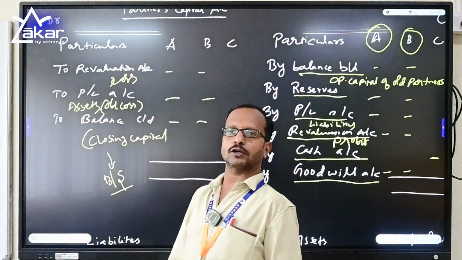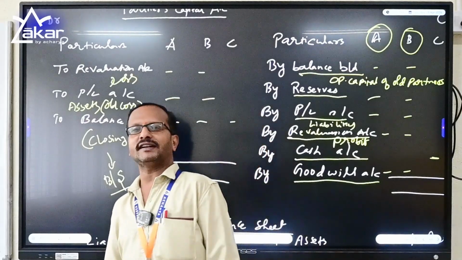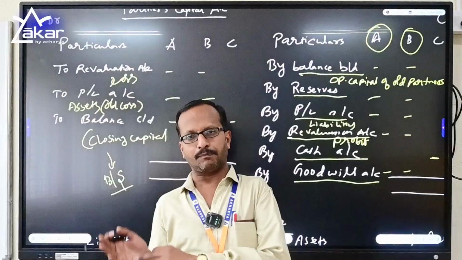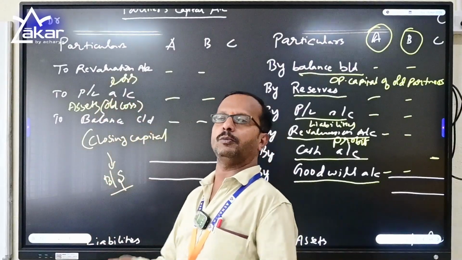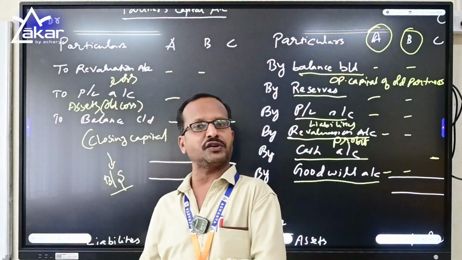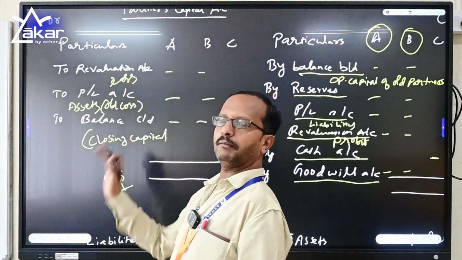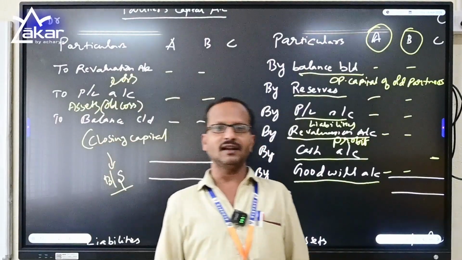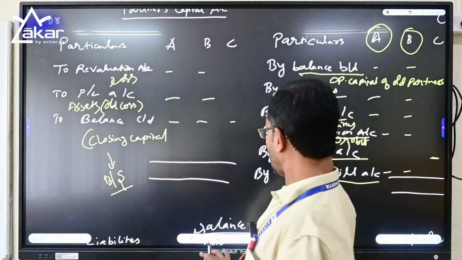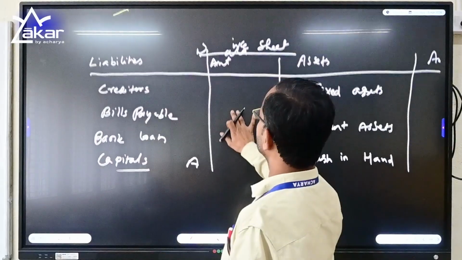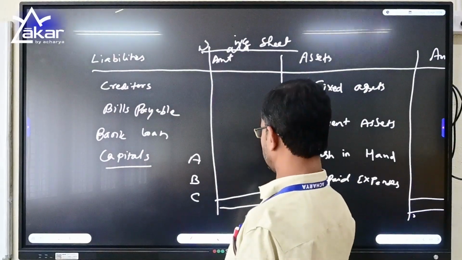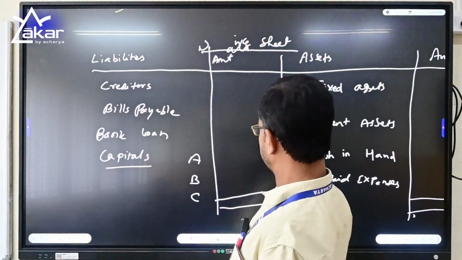Next, profit and loss account. If the firm has accumulated a loss, which is displayed in the balance sheet on the asset column, it will come on the debit side, and it will be distributed to the old partners in their profit sharing ratios, and the remaining balance will be called closing capital, which will reflect in the liabilities of the new balance sheet. Now, the last one, balance sheet.